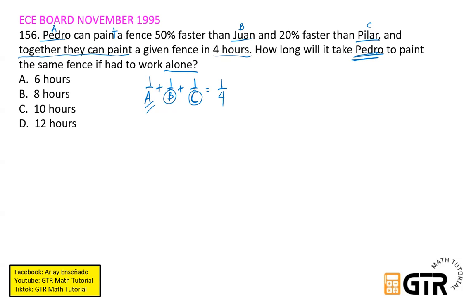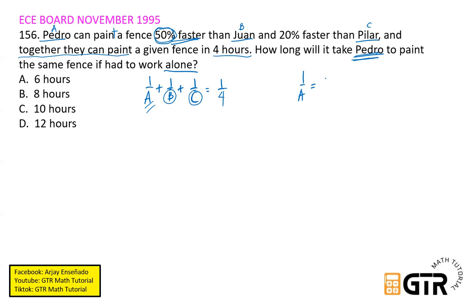So gamit ito, Pedro can paint a fence 50% faster than Juan. So therefore, ano yung magiging equation natin para doon? So we have 1 over A equals 50% faster. So ang 50%, that is 0.5.